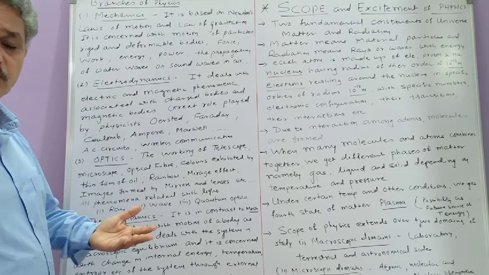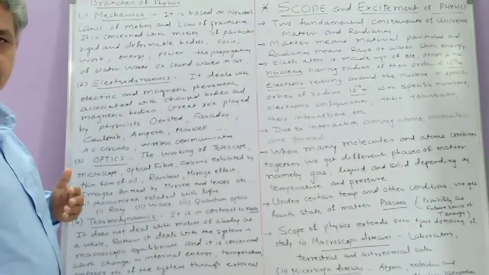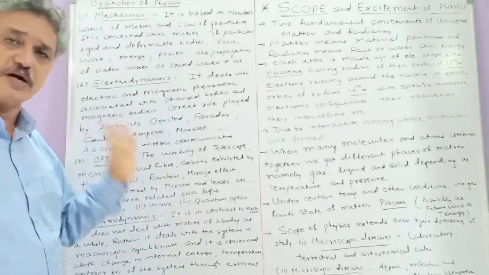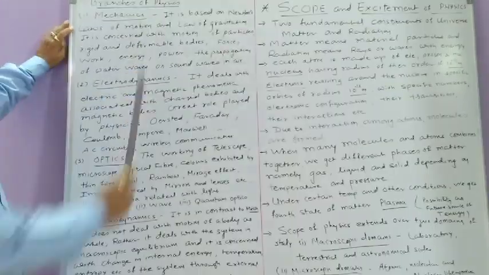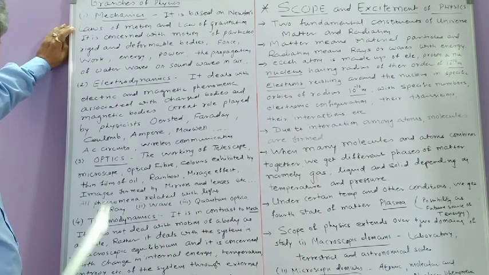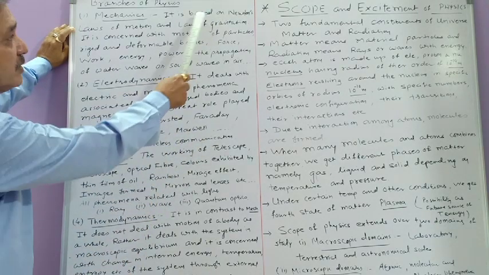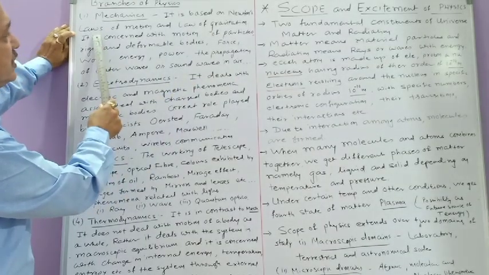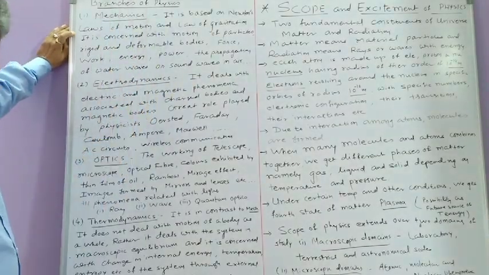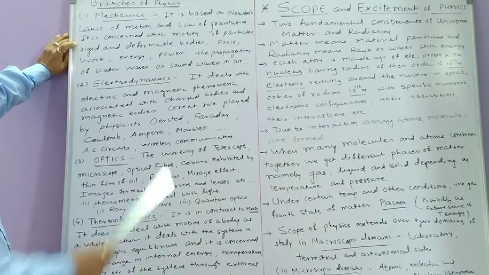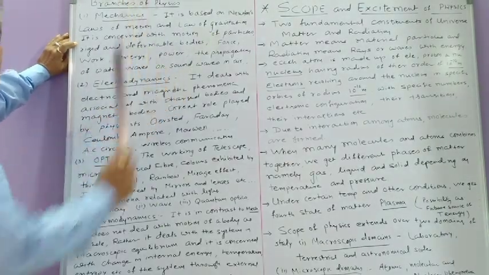And from that point of view, there are the different branches. Here we'll discuss a little bit about each branch. The first one is mechanics, the main branch of physics. So this main branch of physics is based on what? It is based on Newton's laws of motion and Newton's universal law of gravitation. It is concerned with the motion of particles.